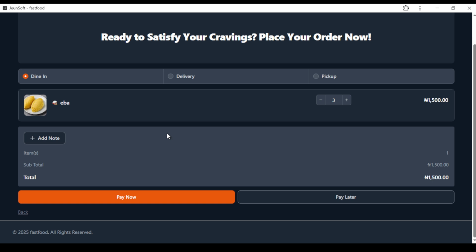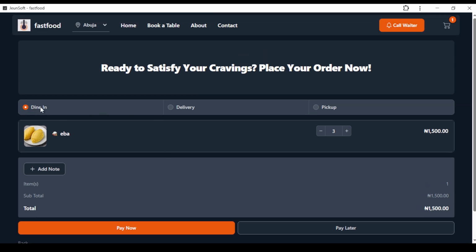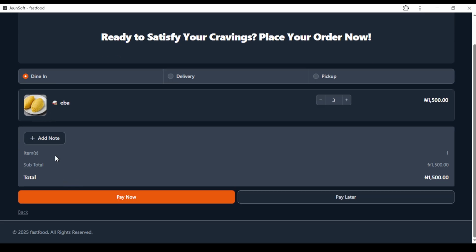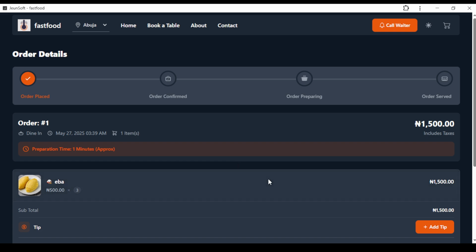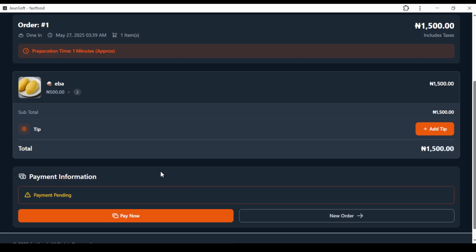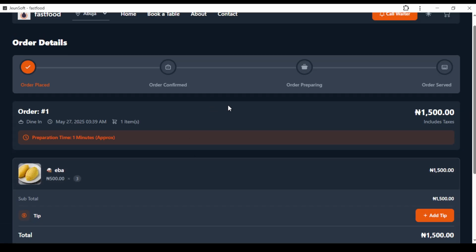From this view cart, you can select if you want to dine in, that's eat in the restaurant, or you want a delivery, or you want a pickup. Let's assume you want to eat in the restaurant. You can make an order yourself. You can pay now or pay later. Pay later will automatically send the order and place the order for you, and you can see the preparation time. Payment is pending.